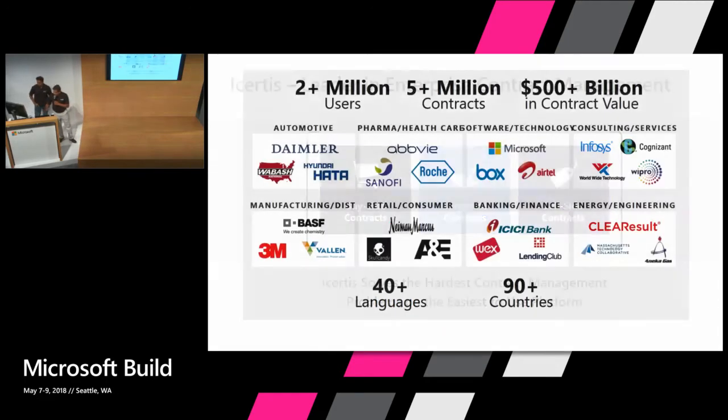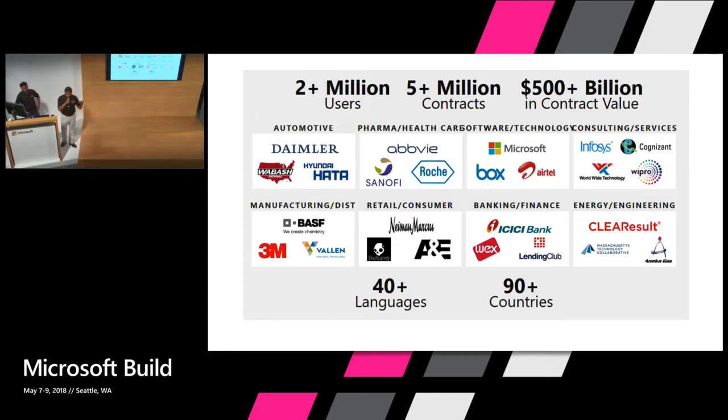These are a set of customers that are using our platform today. As you can see, contract management is across all industries, across all geographies, and it's a common problem every enterprise has to deal with, and that is the solution that we provide.